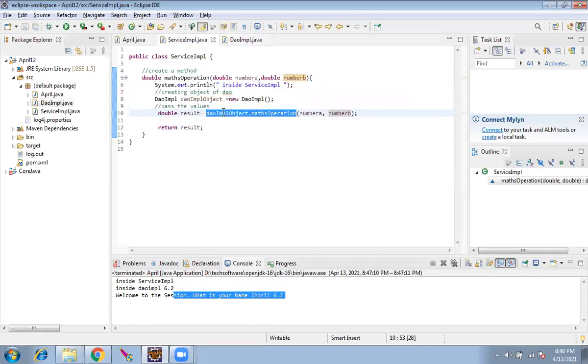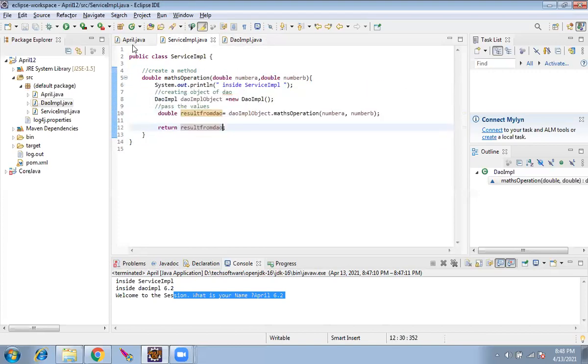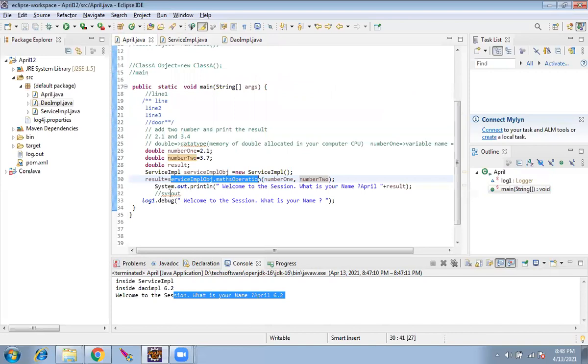So it comes back here. It is stored here. It need not be result. It can be result from DAO. It is absolutely your wish to keep the variable name whatever you want. It need not be the same variable name which you are returning. So here I am catching it as result and I'm printing it.